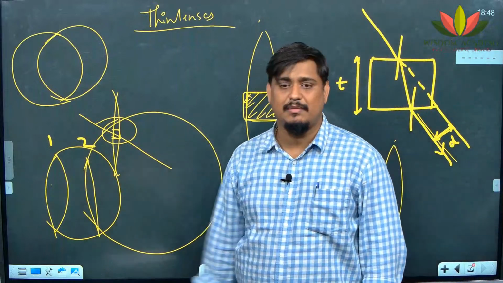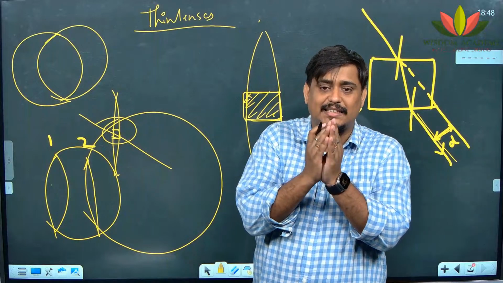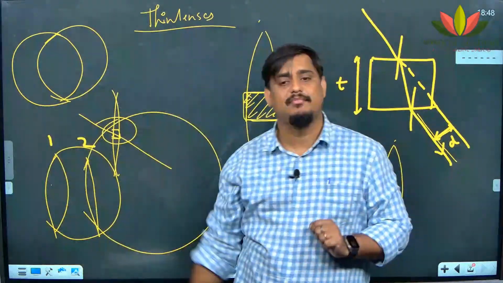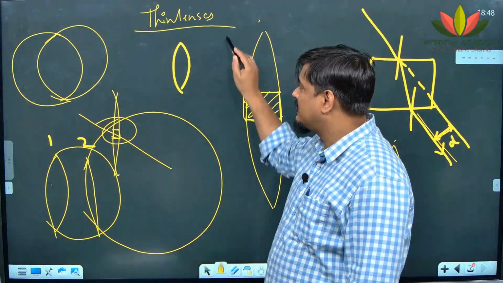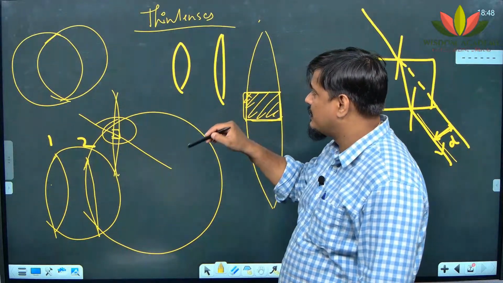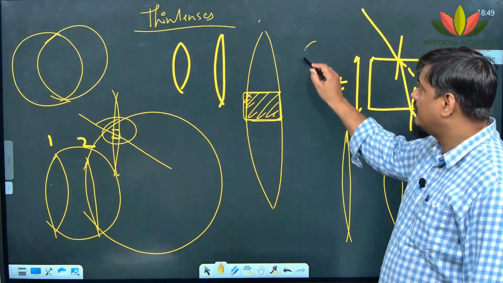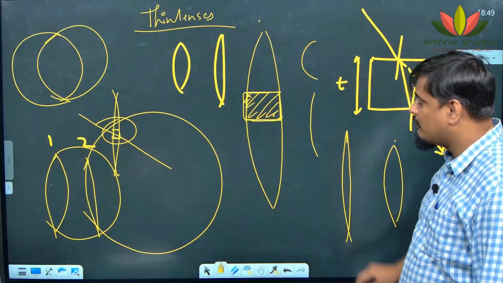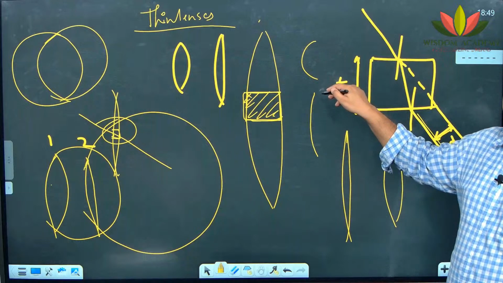This is only known as aperture. Aperture means how much you are making it thin such that its focal length is increasing. Are you getting my point? So, if I compare this lens and this lens, which is having more aperture, this aperture. In the case of mirrors, if I am having like this and like this, which will have more aperture, this one. Are you getting my point? Don't think this will have more aperture, this will have more aperture.